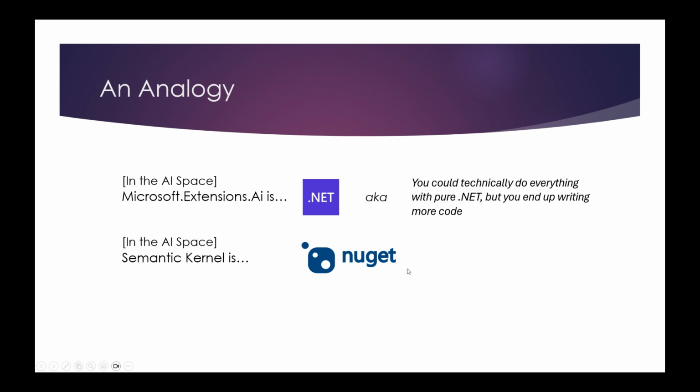So, like in normal business development, you of course use NuGet packages. So in the AI space, it makes sense to use semantic kernel on top of Microsoft Extensions AI. And I'll get to why I mean on top of.